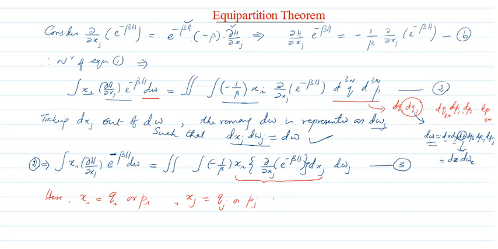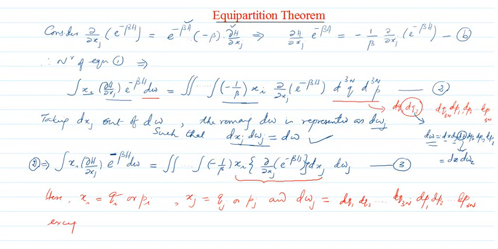And d omega j means dq1, dq2, likewise up to dq3n, multiplied by dp1, dp2, likewise up to dp3n, but one of these terms will be missing.